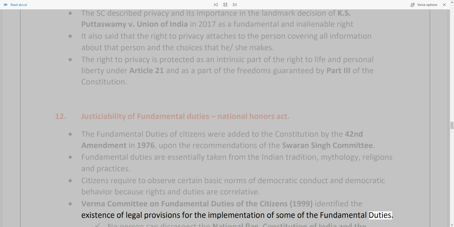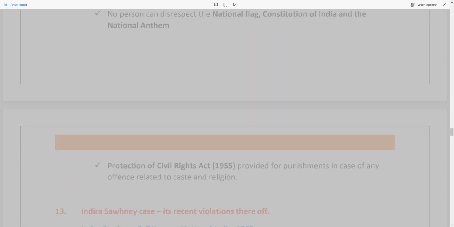No person can disrespect the national flag, Constitution of India and the national anthem. The Protection of Civil Rights Act, 1955, provided for punishments in case of any offence related to caste and religion. 13. Indira Soni case, its recent violations thereof.